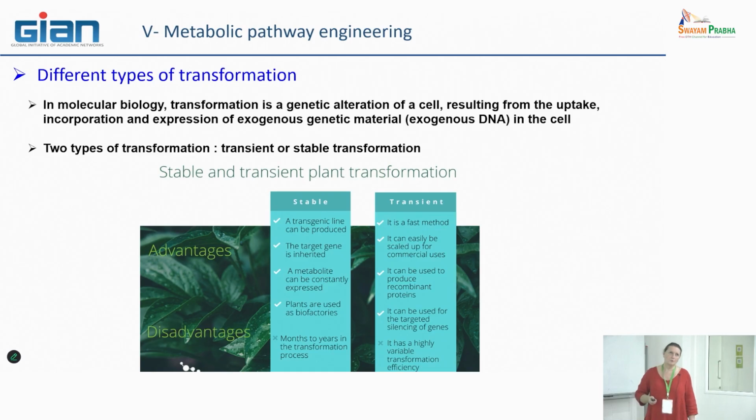This was mainly used for primary metabolisms in order to increase, for example, food properties and also the quality of seeds, for example, or quality of legumes or vegetables, depending on the plant that has been targeted.